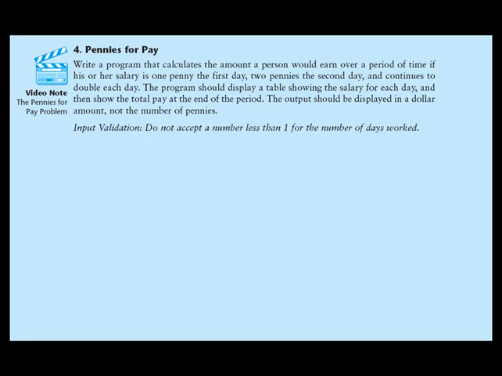Would you accept a job where you were paid every day that you worked, and on the first day, you were paid 1 penny, but the employer promised to double your pay every subsequent day? In other words, on the first day, you would get paid 1 penny. And on the second day, you would get paid 2 pennies. On the third day, you would get paid 4 pennies, and then on the fourth day, you would get paid 8 pennies. And your pay would continue to double like this for every day that you work.